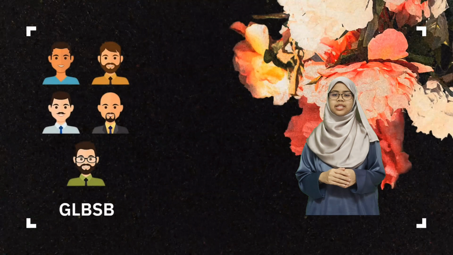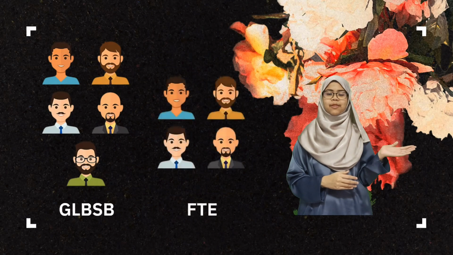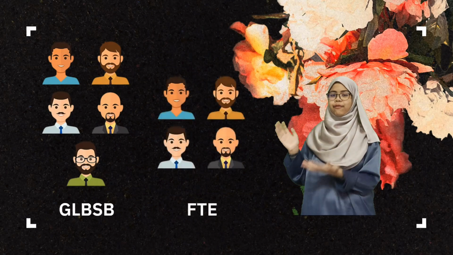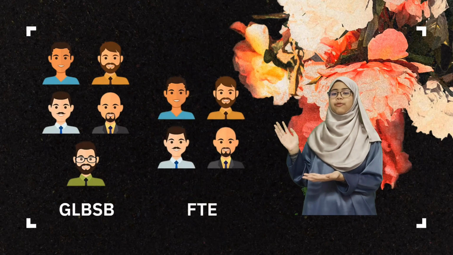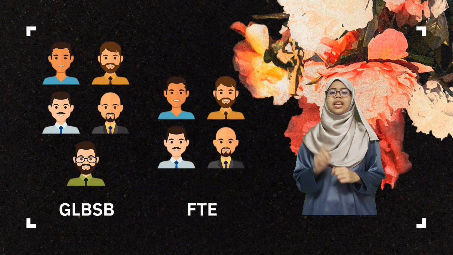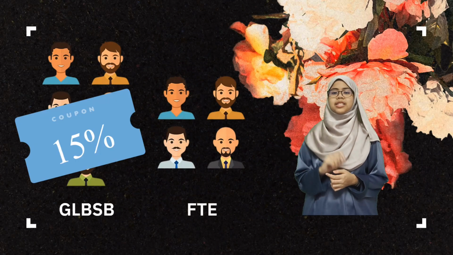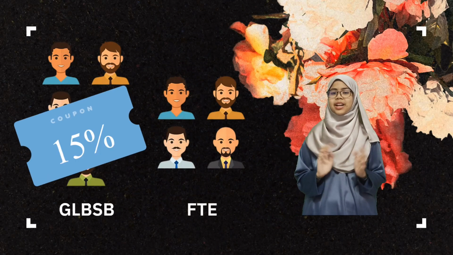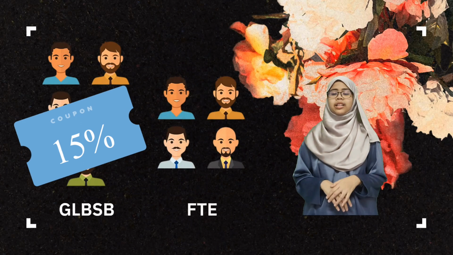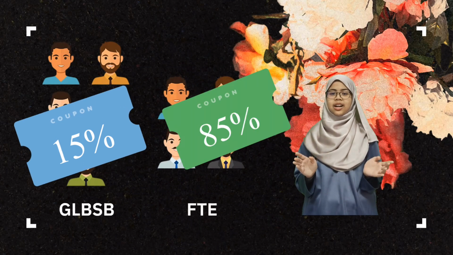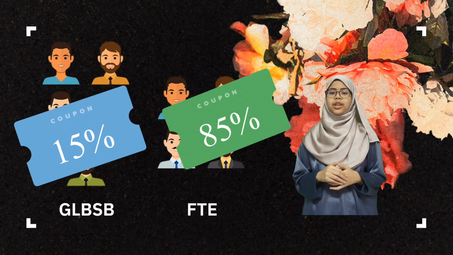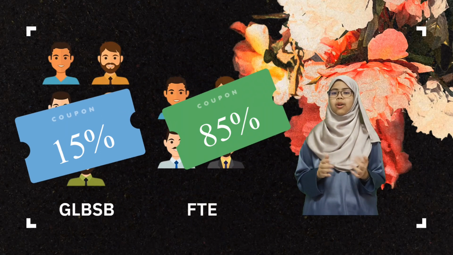This case is related to the unbundling of a business venture between 2 parties, which are GLBSB, which consists of all the 4 plaintiffs and the defendant, and FTE, which consists only of the 4 plaintiffs. In GLBSB, the defendant only holds 15% shares, which makes him a minority shareholder, while the remaining 85% shares are held by the plaintiff, which gives them more control over the business.